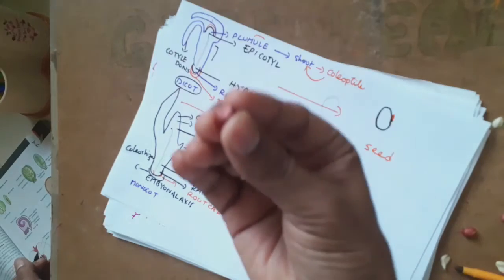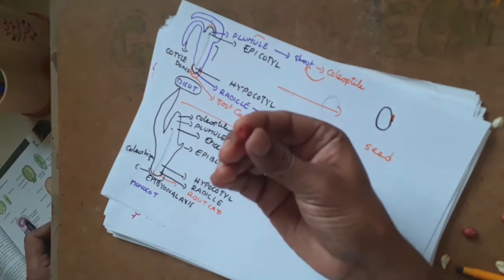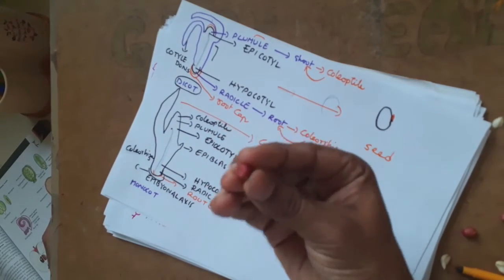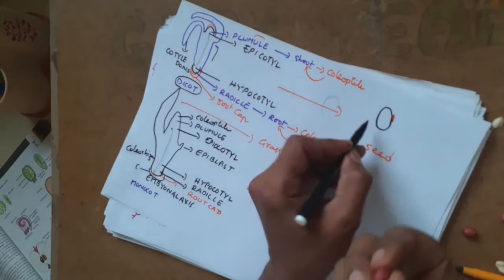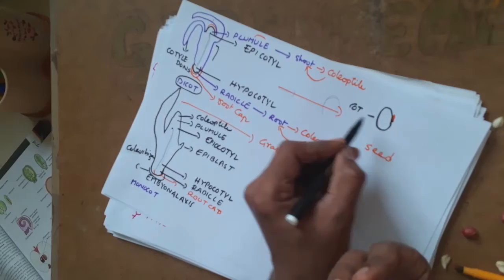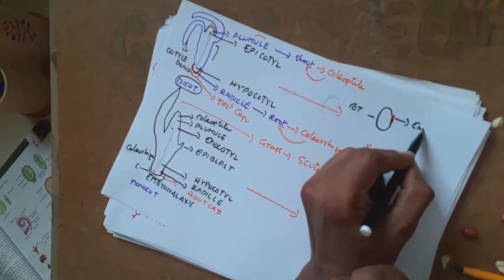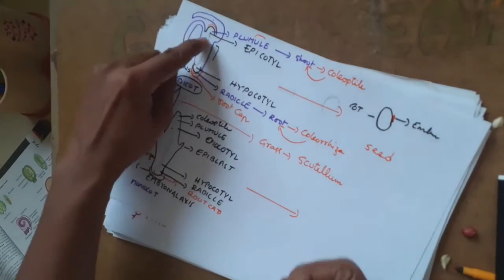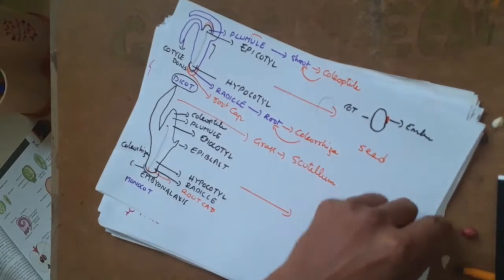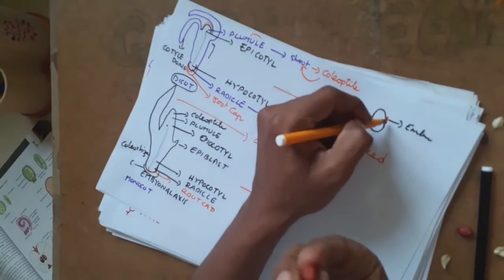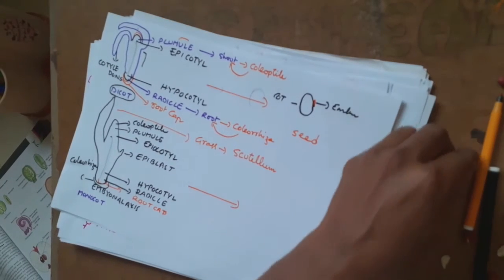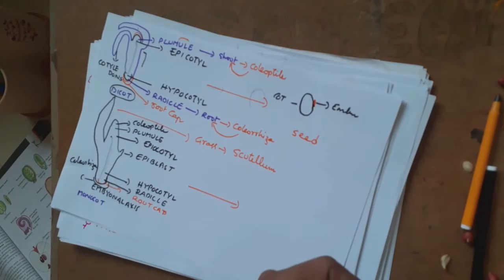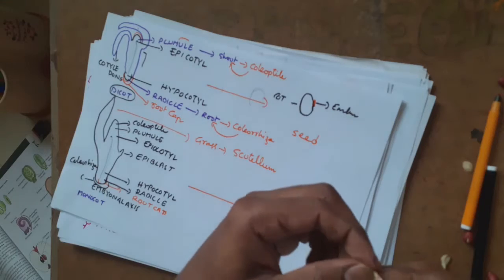But for a non-biology student, it is a seed. For a biology student, it is a seed consisting of two parts. One is cotyledon, and the other one is embryo. Embryo is nothing but this embryonal axis. So the embryonal axis has its own structures. Like I already took out, I have broken it into pieces. You can see clearly right over here.